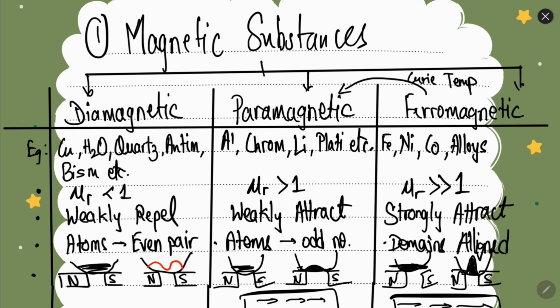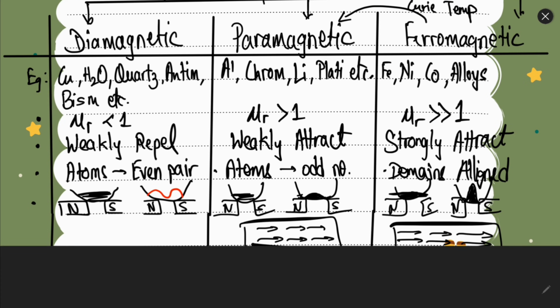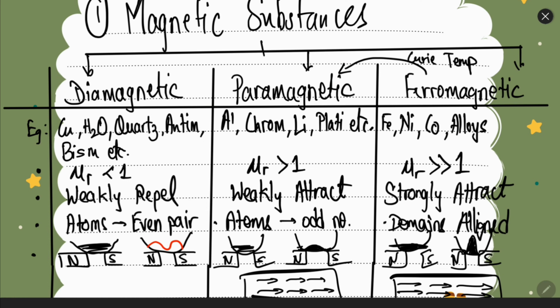As I told you, when domains get aligned, then only the material will become magnetic. So ferromagnetic are the strongest magnetic materials. If we have a diamagnetic material, it will get weakly repelled, so there will be a dip here, and the paramagnetic will get weakly attracted, so there will be a small hill here, and a large hill for ferromagnetic. So a valley, a small hill, and a large hill. Remember that diamagnetic weakly repel, paramagnetic weakly attract, and ferromagnetic strongly attract.